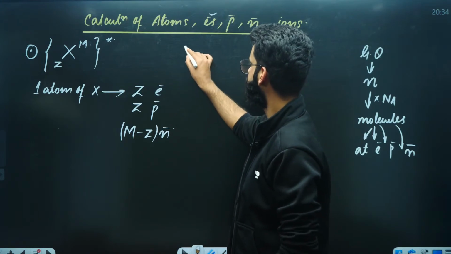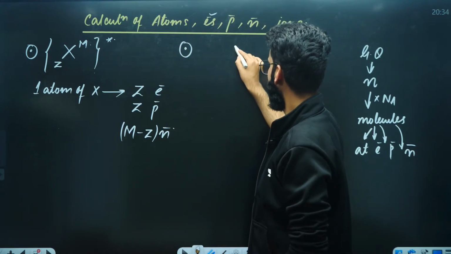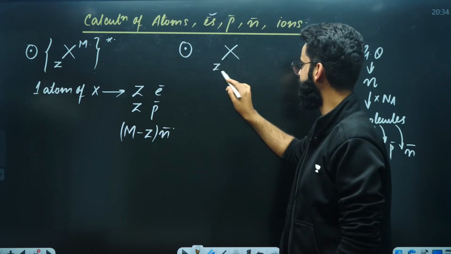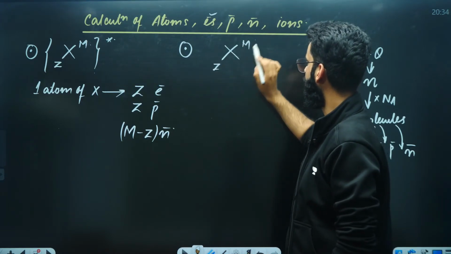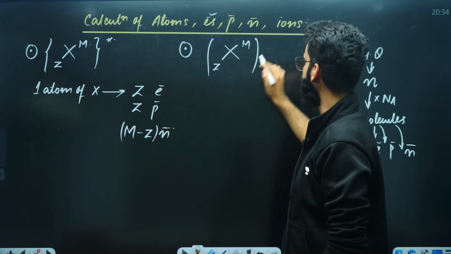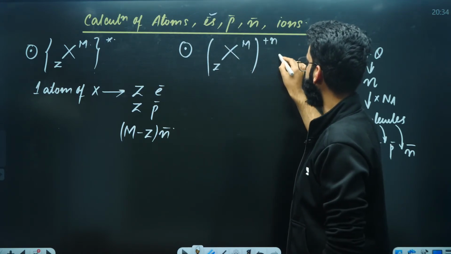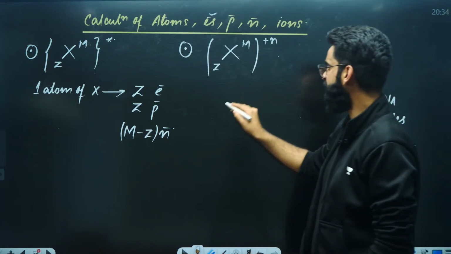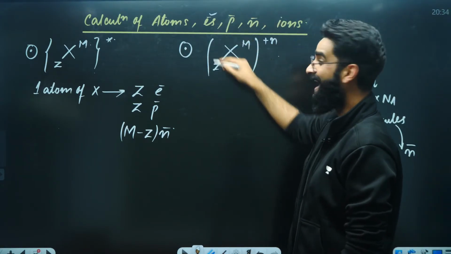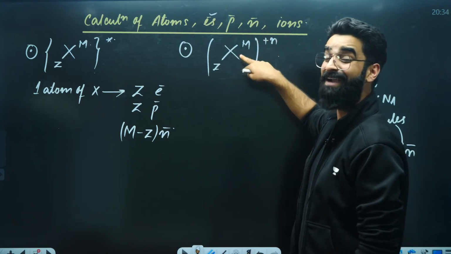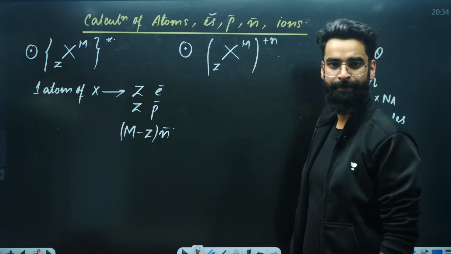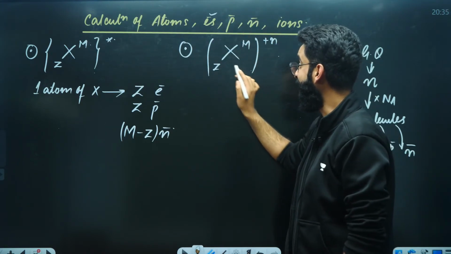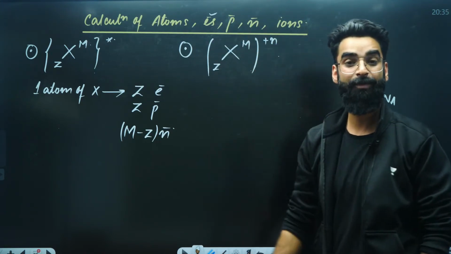For example, you've got a case like this. Let's say this is X, whose atomic number is Z, whose mass number is M, and there is a charge of plus N on this atom. Now it becomes an ion, because it is an atom carrying charge. In this one ion, how many electrons, protons, and neutrons are there?